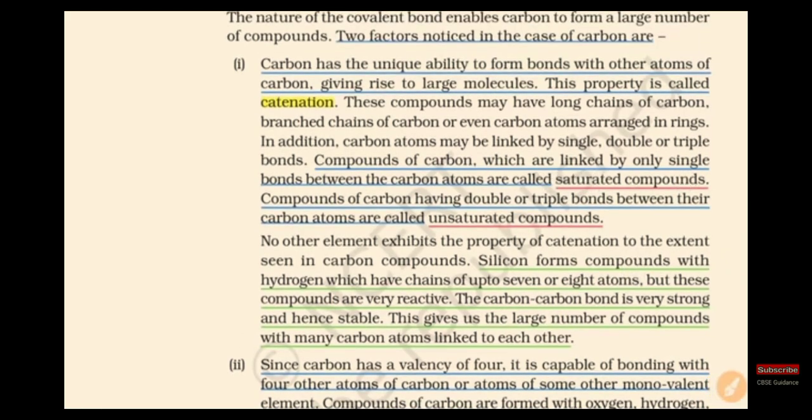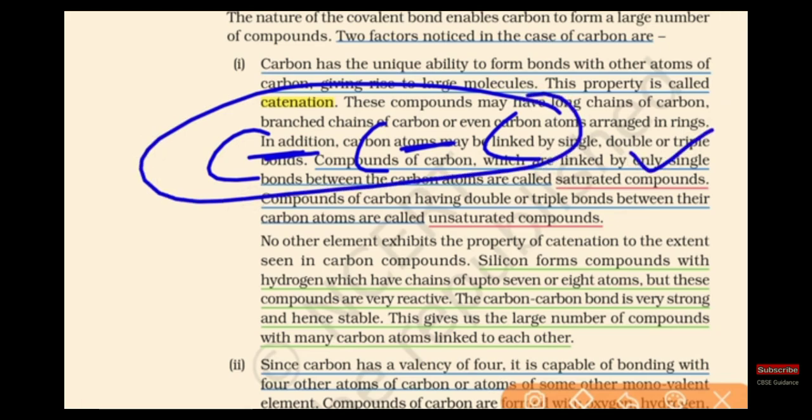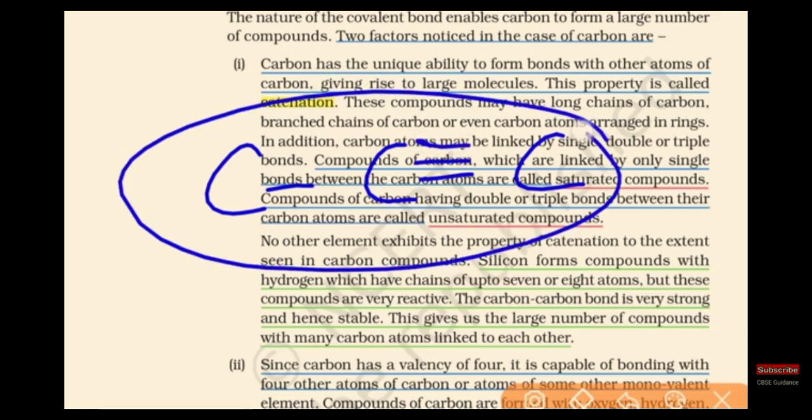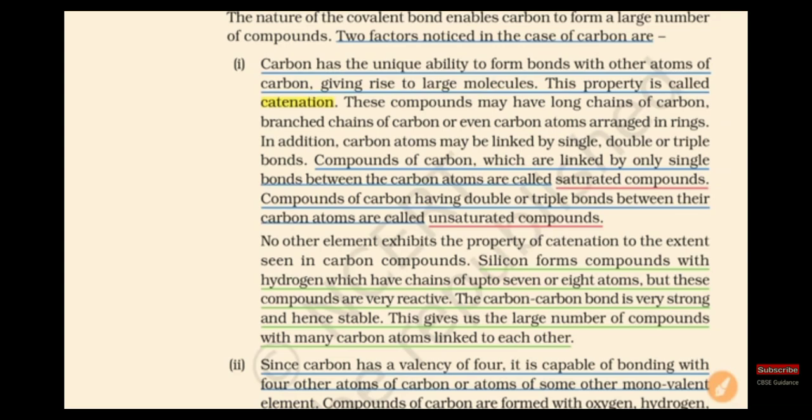If the carbon atoms are linked only by a single bond between carbon and carbon, the compound is called a saturated compound. If it contains a single bond, it is called a saturated compound. If the carbon and carbon have a double or triple bond, then it is called an unsaturated compound.